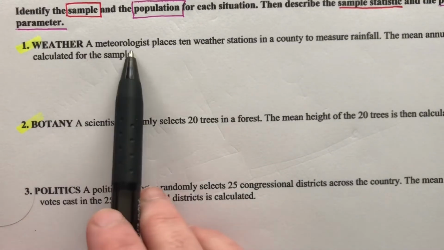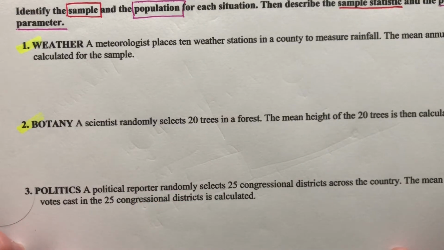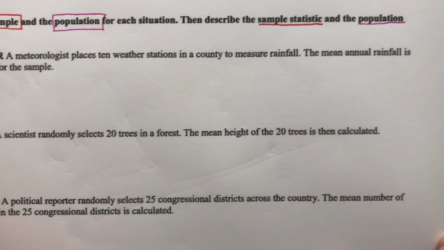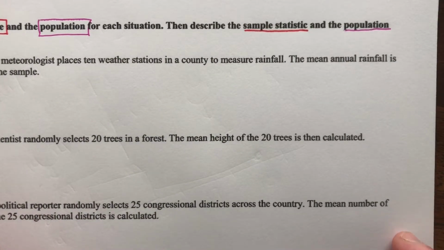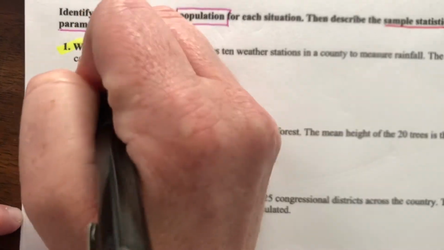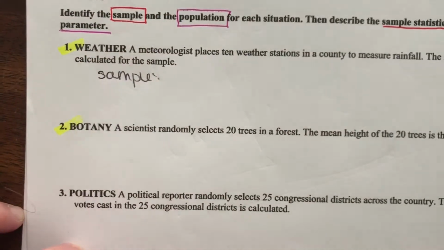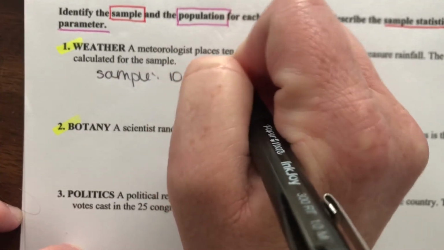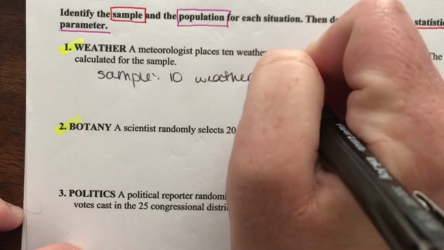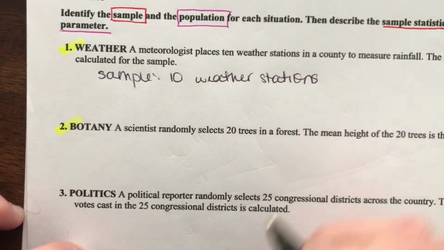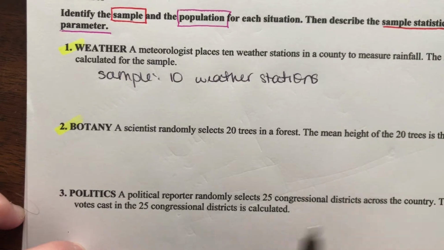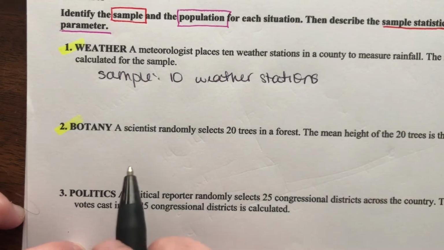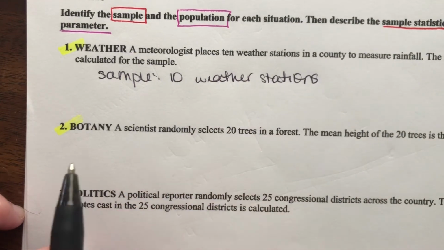Number 1, weather. A meteorologist places 10 weather stations in a county to measure rainfall. The average annual rainfall is calculated for the sample. So our sample is just the number of weather stations, right? The 10 weather stations. And we're talking about like the little rain gauge, the thing outside that you can dump the water out of that measures how many inches of rain you got. So the sample is just the 10 that were put out.